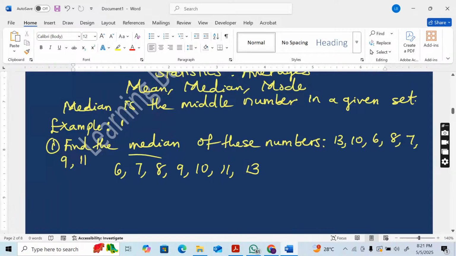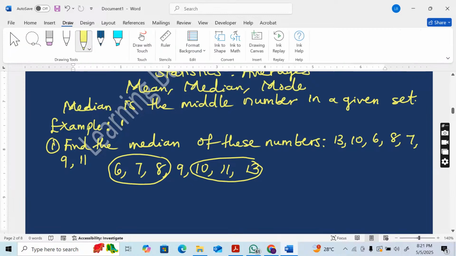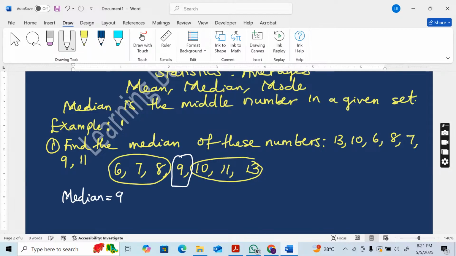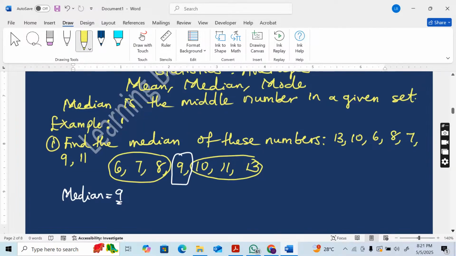Let's group them in threes. Let's take 3 numbers from the left. We'll take 3 numbers from the right. So the number that is left at the middle is the number 9. So the median is equal to 9. The median of the given set of numbers is equal to 9.